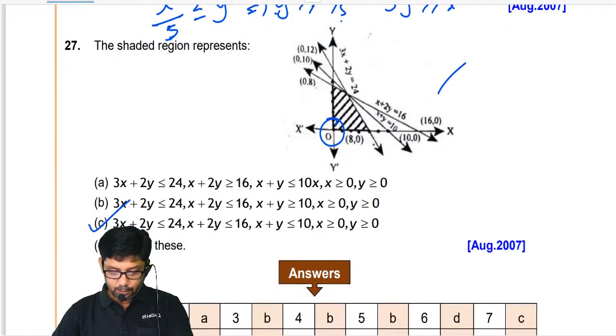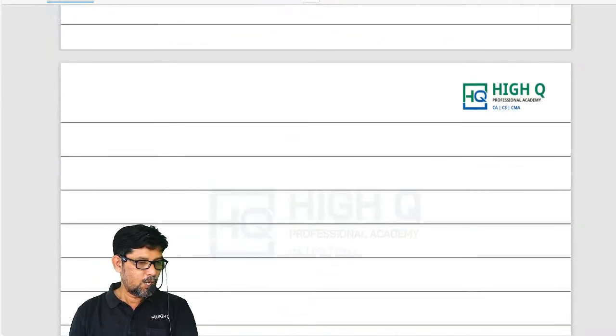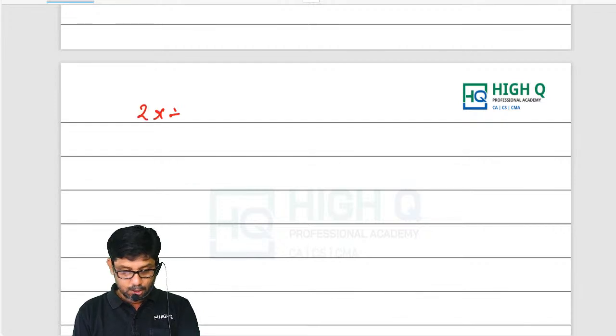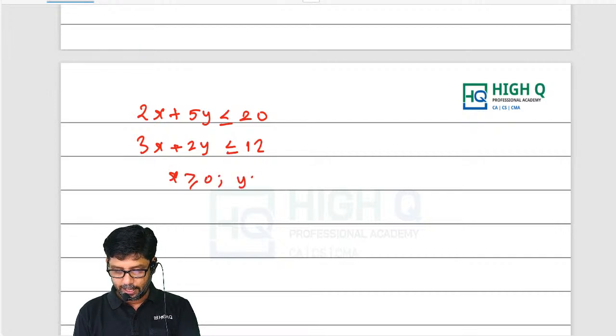Are you ready? I would like to rewrite the question. On solving the inequalities 2x plus 5y less than or equal to 20, 3x plus 2y less than or equal to 12, x more than or equal to 0, y more than or equal to 0, we get the following corner points.